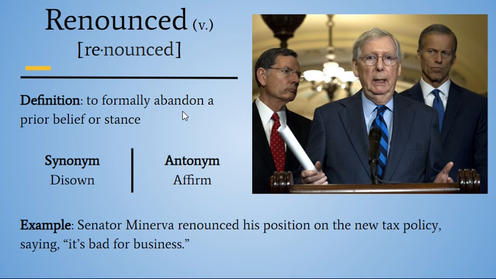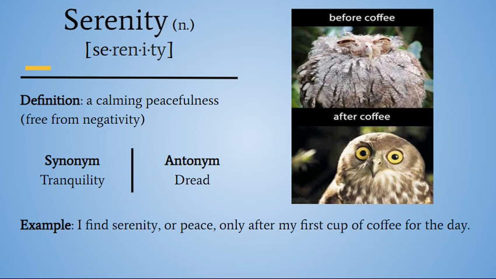In our example, Senator Minerva renounced his position on the new tax policy, saying it's bad for business. So this looks like the senator. He's saying, this policy maybe that he's holding right here, bad for business. So he's renouncing it, abandoning it, saying, I no longer hold this belief, I no longer hold this stance, this tax policy is not good for us. Renounced.